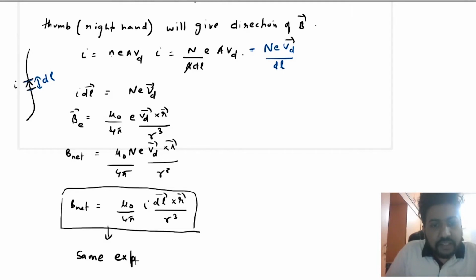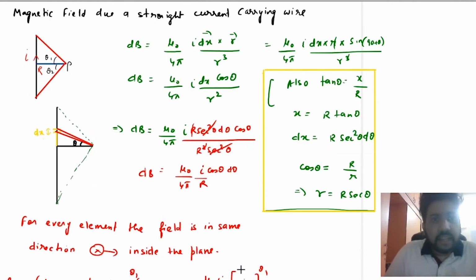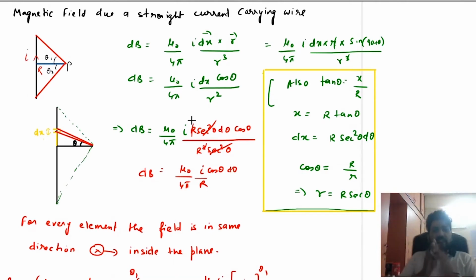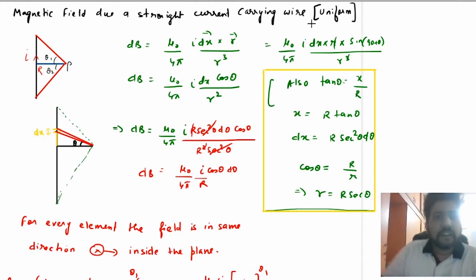You will get the same expression as Biot-Savart's law. All right. Then we need to find the magnetic field due to a straight current carrying wire. So this is a uniform straight current carrying wire. We need to find the magnetic field due to a uniform straight current carrying wire.